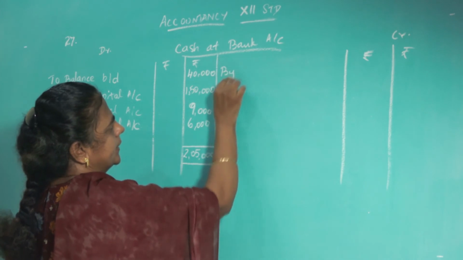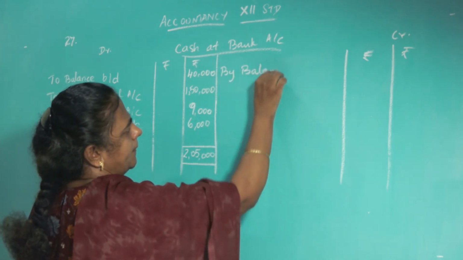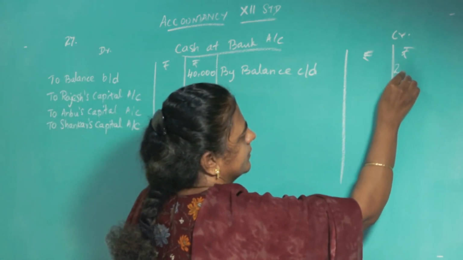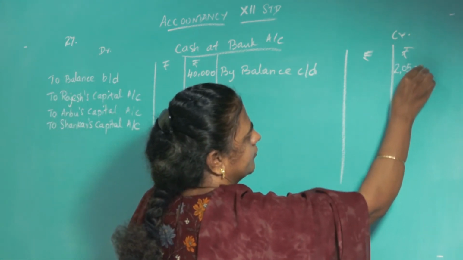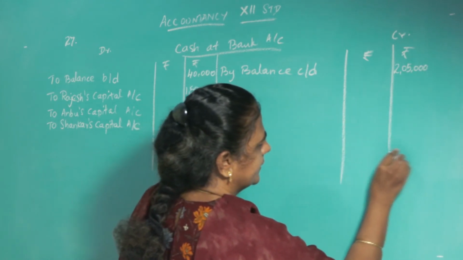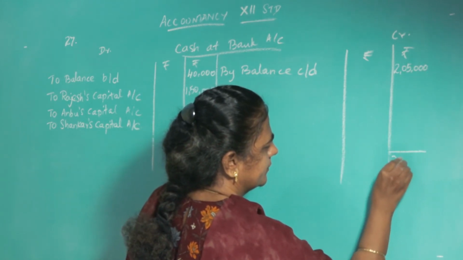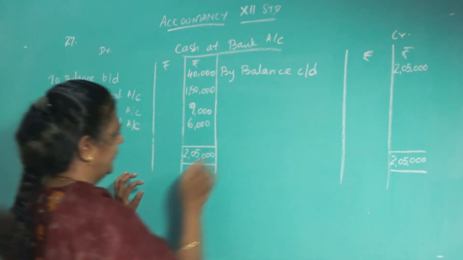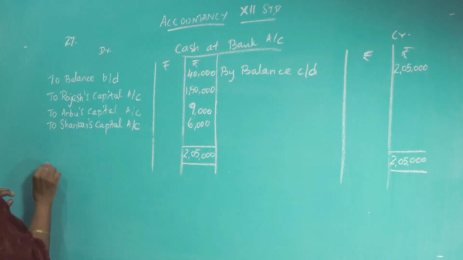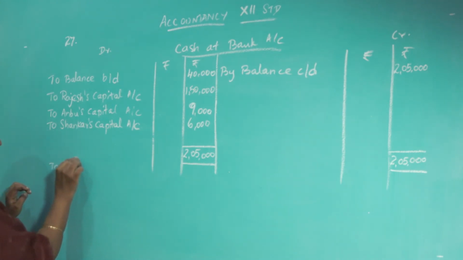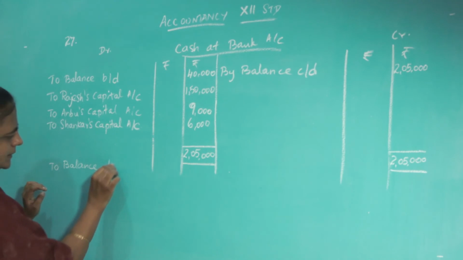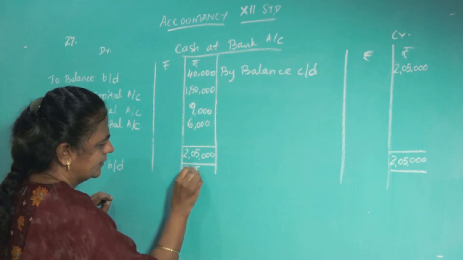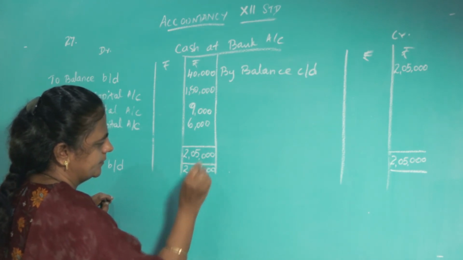So right here, by balance carried down 2,05,000. So bring it down here, to balance brought down, 2,05,000.